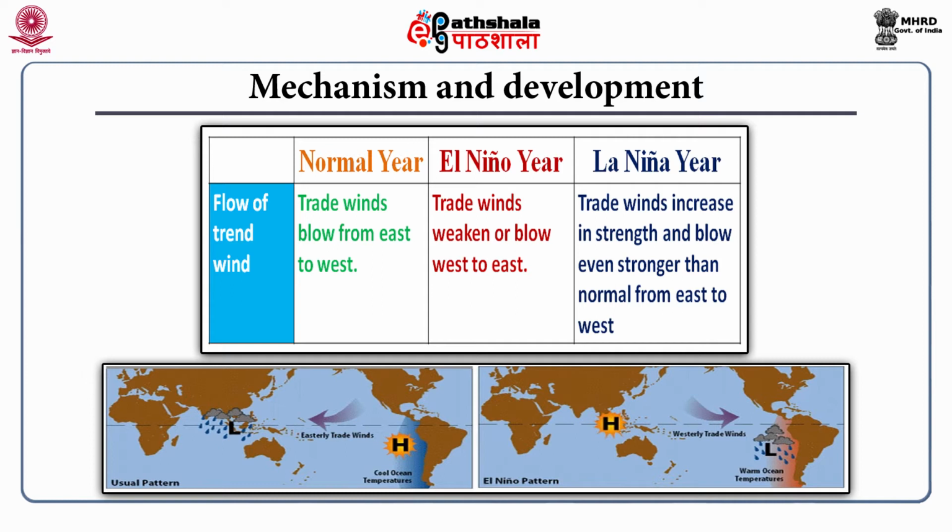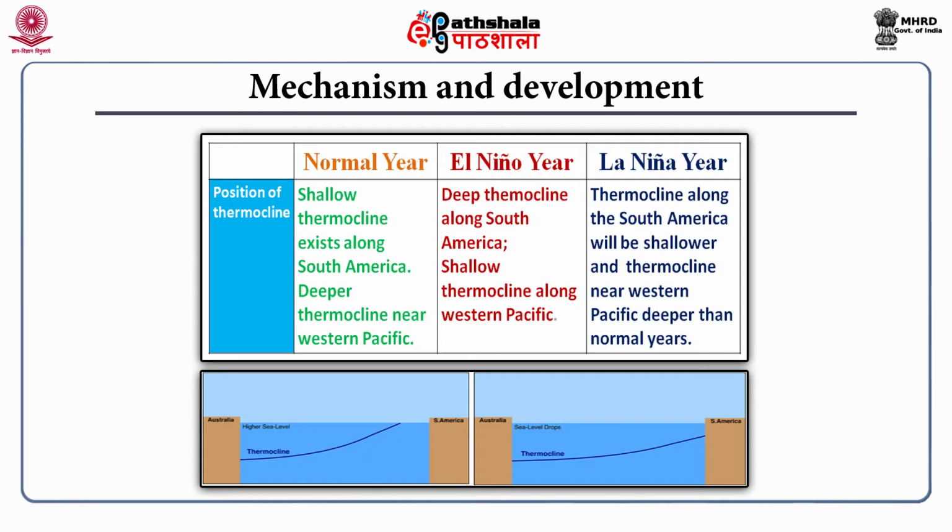During an El-Nino year, trade winds either weaken or blow from west to east. In case of a La Niña year, the winds are easterly only, but the magnitude or strength is higher. Now, position of thermocline. In a normal year, there exists a shallow thermocline along the South America coast and a deeper thermocline near the Western Pacific region. In an El-Nino year, the thermocline on the South American side gets deeper and the Western Pacific side gets shallower. In case of a La Niña year, the thermocline along South America will be shallower and the thermocline near the Western Pacific is deeper than the normal years.